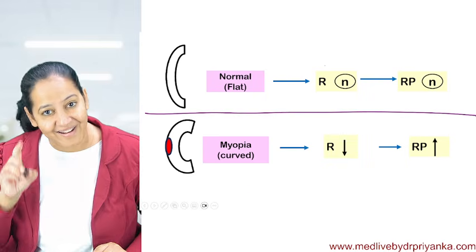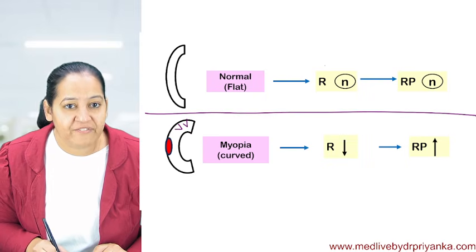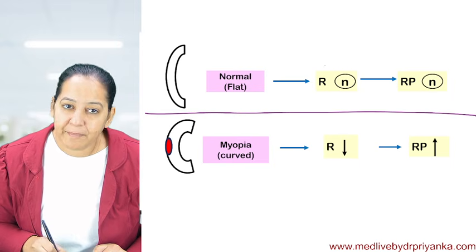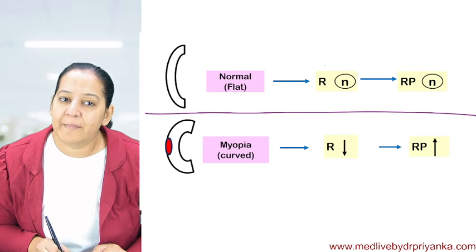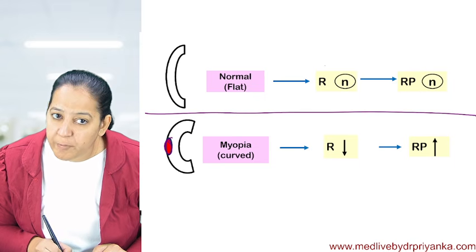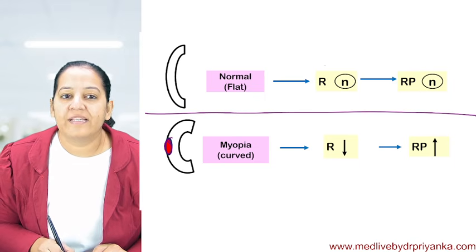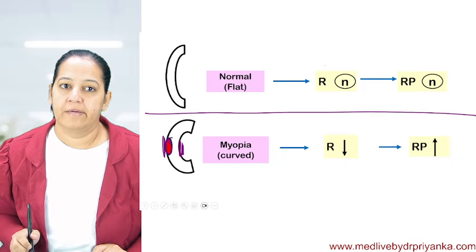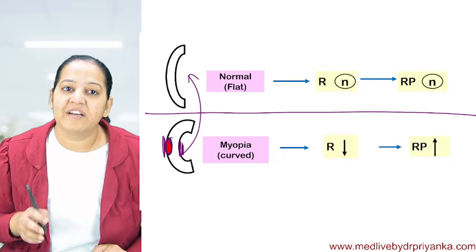If you remember, in the last surgery, I was giving incisions in the peripheral zone. I was not touching the central 4 mm optic zone. But here I am touching the central 4 mm optic zone and I am ablating this zone, the front portion, the anterior portion. See the boundaries. This is the anterior boundary of the cornea. This is the posterior boundary of the cornea. This is the cornea.